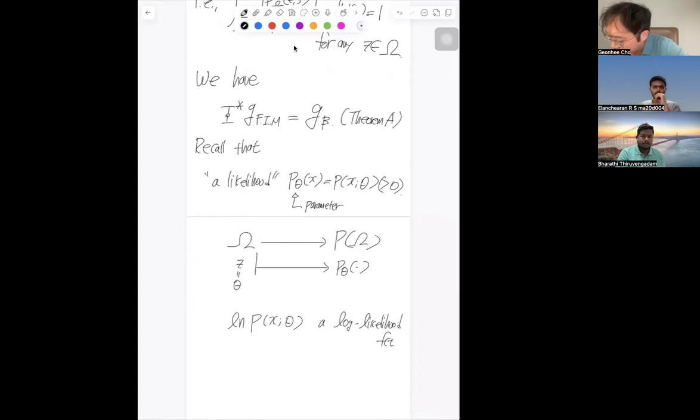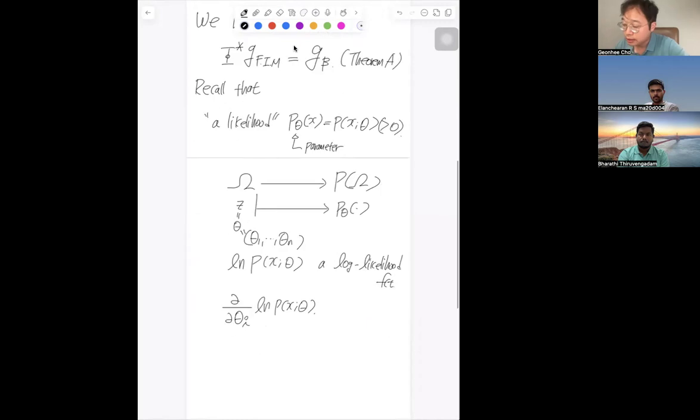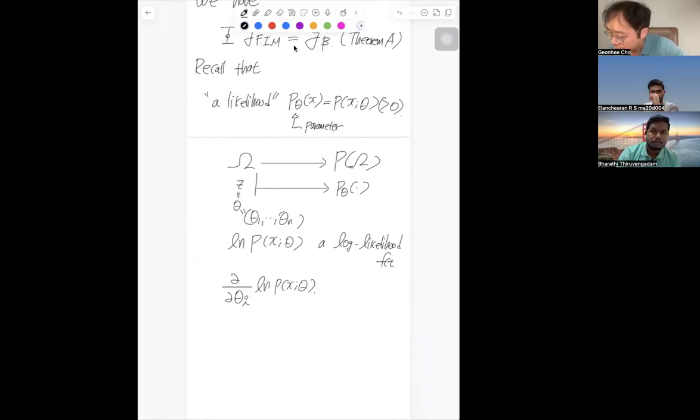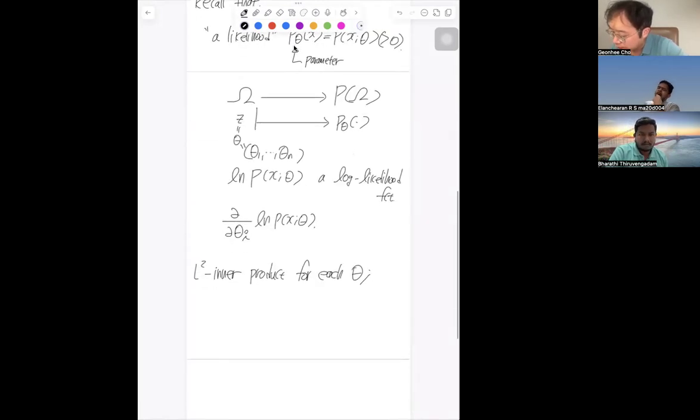Then we have the partial derivatives: if θ consists of the tuple θ_1 to θ_n, then we are able to take the derivative of this, so that we are now able to take the L2 inner product for each θ.